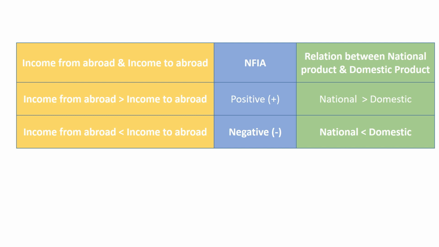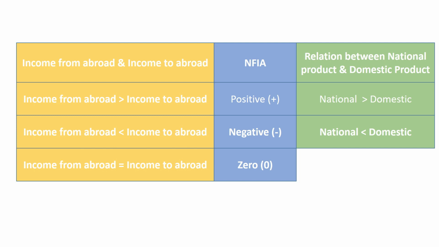Third situation is that income from abroad is equal to income to abroad. In this situation, NFIA will be 0. If NFIA is 0, then national product will be equal to domestic product.